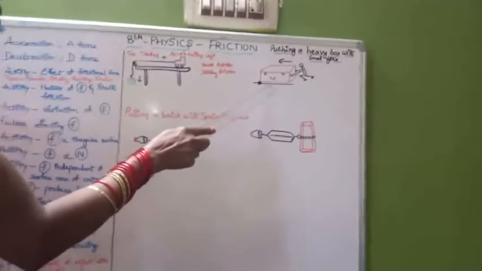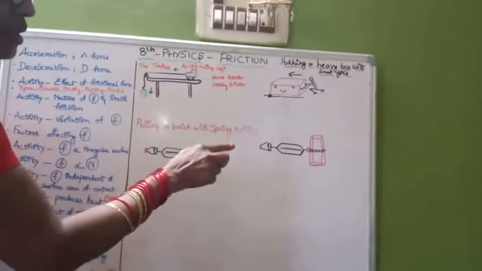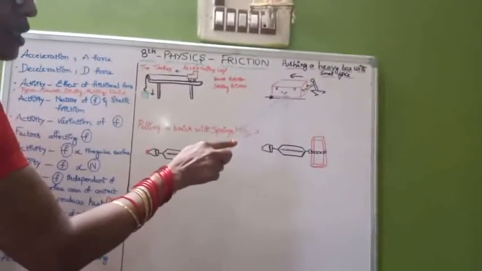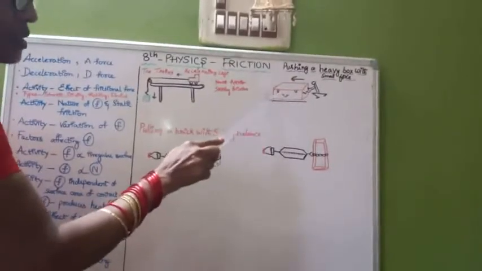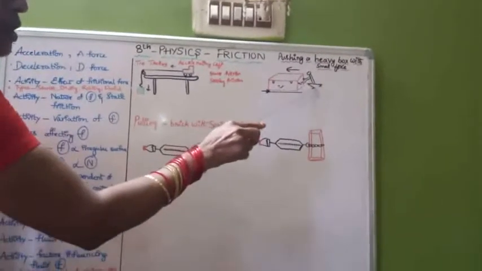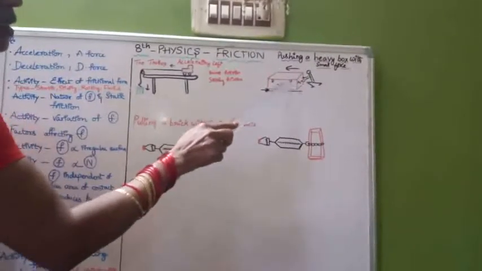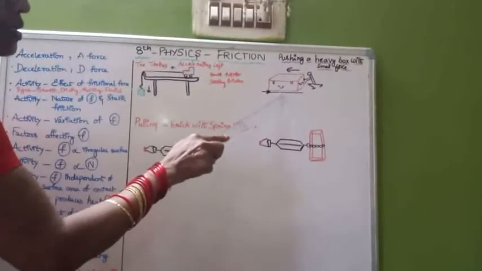It is self-adjustable static friction which exists between two objects which are in contact at rest. So static friction has the quality that it is self-adjustable. As soon as the applied force is increased, the static friction also increases, until a limit.